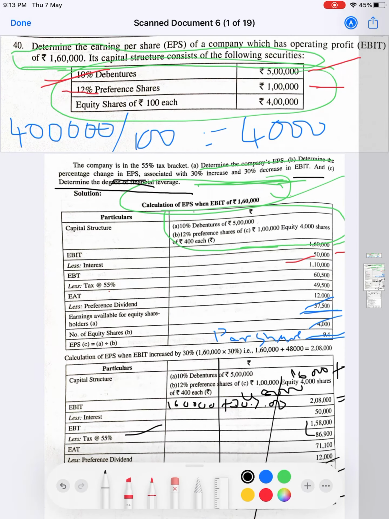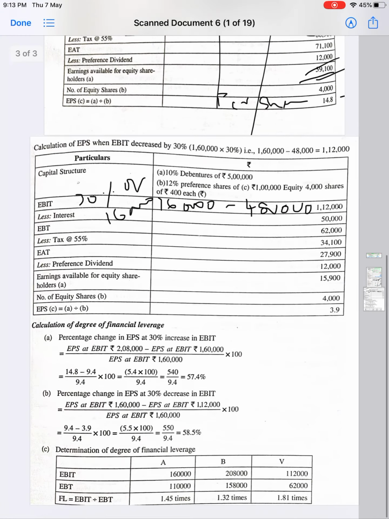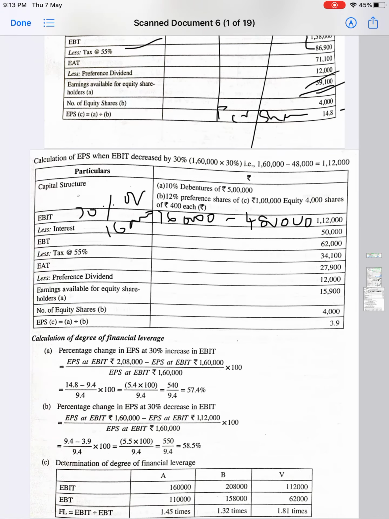The next question they asked is to determine the degree of financial leverage. Financial leverage is nothing but EBIT divided by EBT. Here A means EBIT 1,60,000, B means EBIT 2,08,000, C means EBIT 1,12,000.